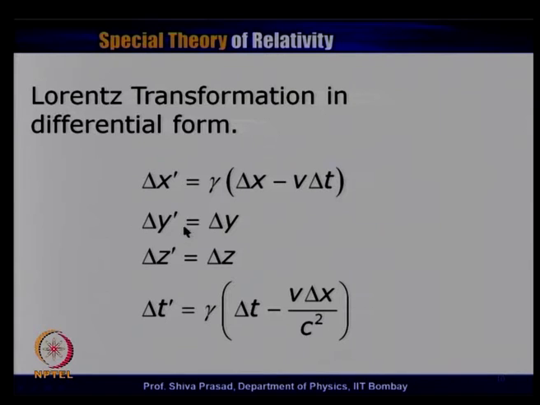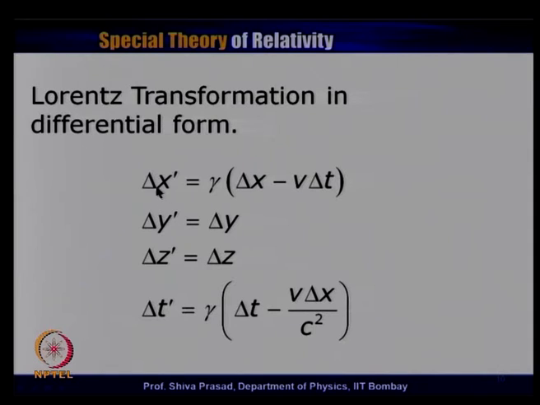Similarly, I will use delta y prime divided by delta t prime, then manipulate these two equations to relate uy prime to uy. Finally, delta z prime divided by delta t prime, in the limit delta t prime tending to 0, will give me uz prime. Manipulate these two equations to get the relationship in terms of uz.